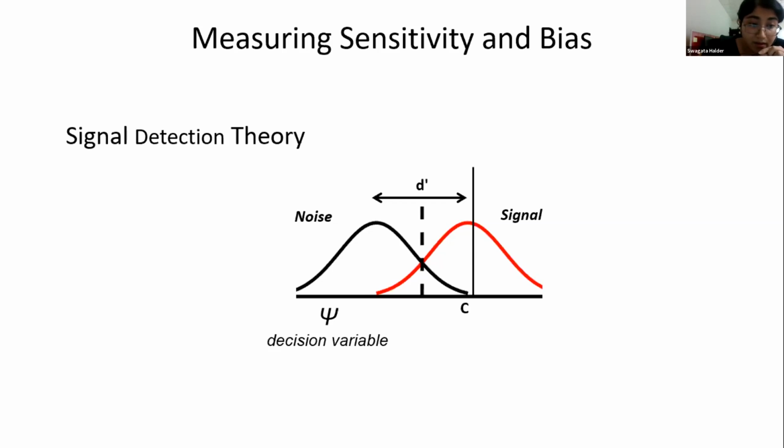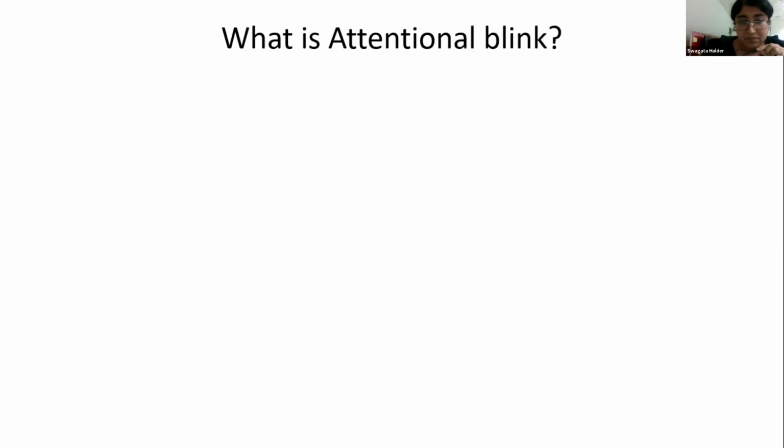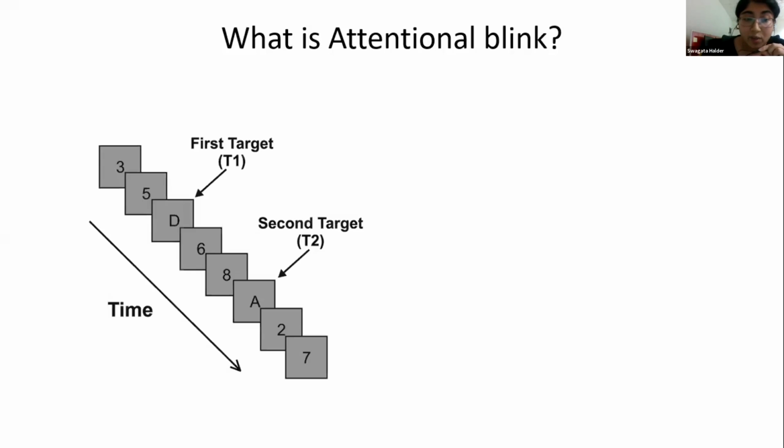Now, in this study, we are going to talk about sensitivity and bias or criterion in the light of attentional blink. So let's see what attentional blink is. Attentional blink is mainly studied using the RSVP paradigm. This is a rapid stream of visual stimuli with two targets, as shown on the left, embedded in distractors. In this example, the targets are letters and the numbers are distractors, and the task of the subject is to report the two targets.